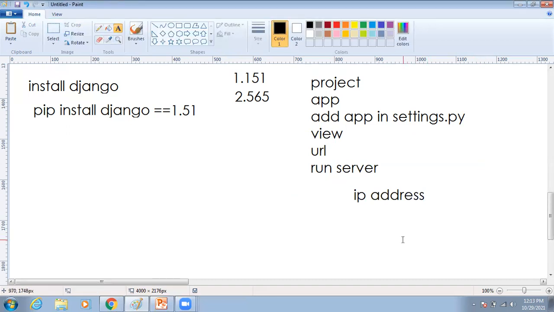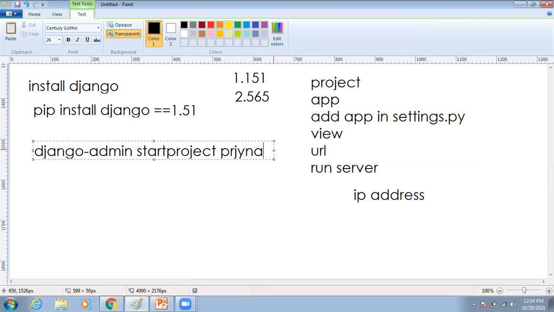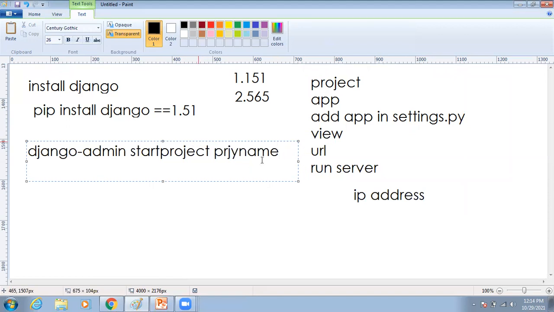Now I am going to develop one small application by using Django. So what is the first step? We have to start the project. Whenever you have to start the project, we have to enter this command: simply django-admin startproject. Here we have to enter the project name. You can create the project name.